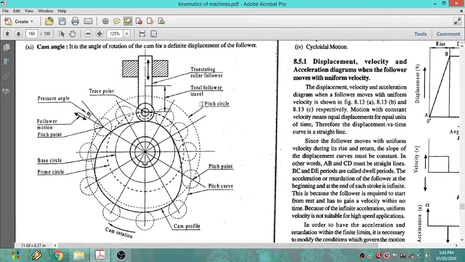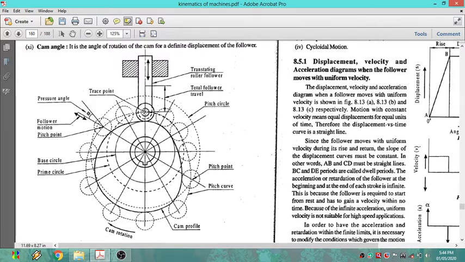We have to observe that here is the trace point. Then there are the pitch circle, pitch curve, pitch point, base circle, prime circle, the follower motion, and then the pressure angle. In this translating roller follower, this is the total travel.